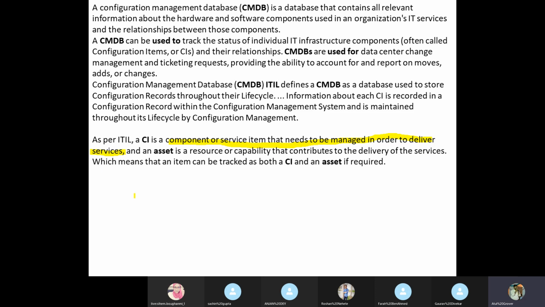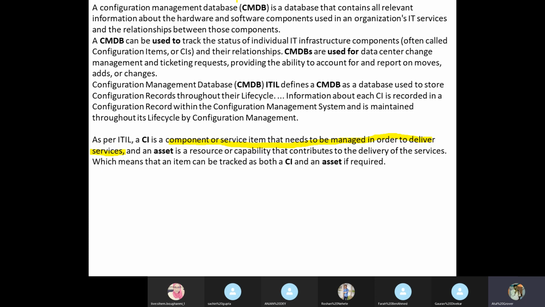Right? So in short, if I talk specifically in the IT world, all the components or service items that need to be managed in order to deliver your service.